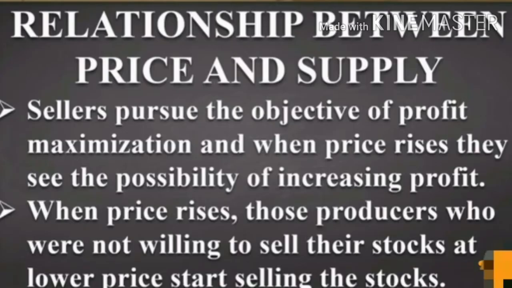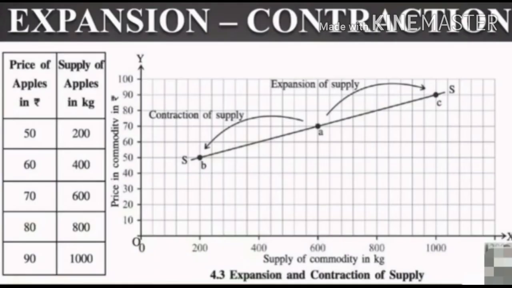Relationship between price and supply. Sellers pursue the objective of profit maximization, and when price rises, they see the possibility of increasing profit. When price rises, those producers who were not willing to sell their stock at a lower price start to sell the stock. Let us learn the expansion and contraction of supply.